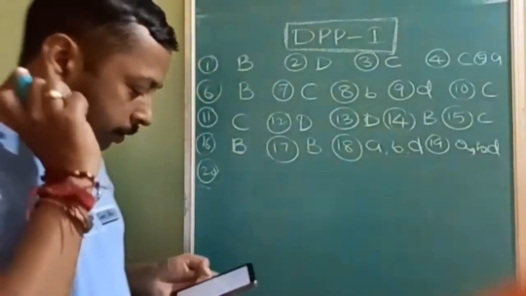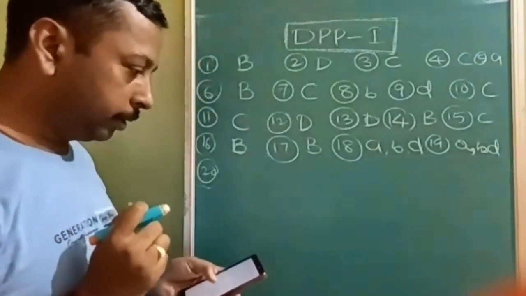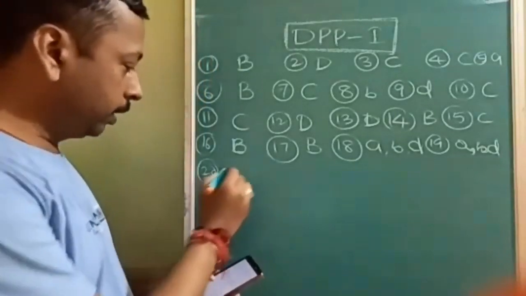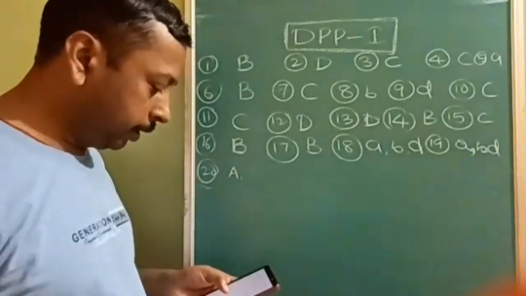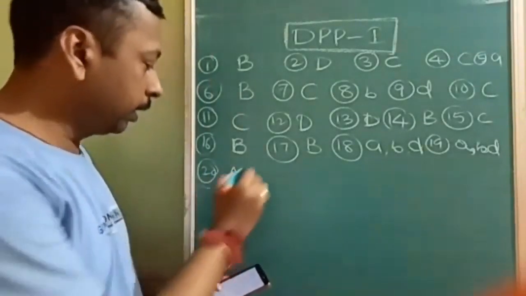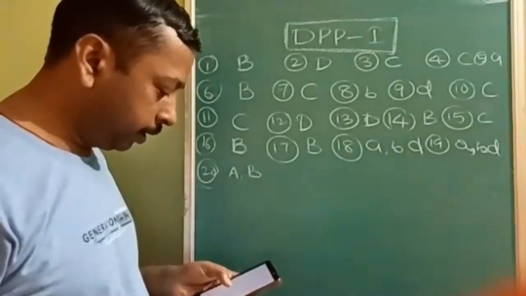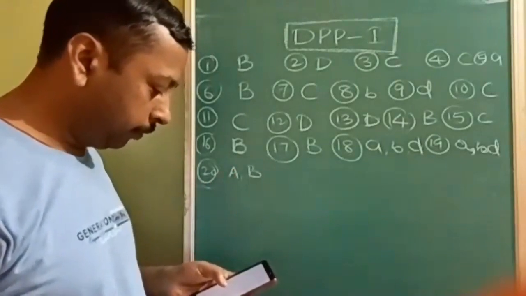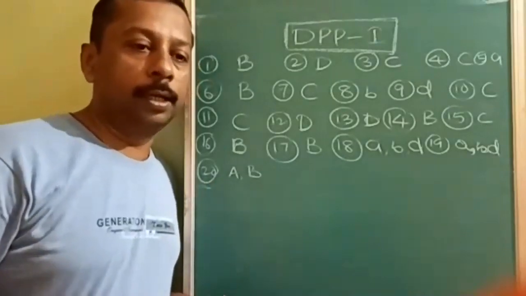Surface tension for lyophilic sols is lower because of the attraction, so option A is correct. And viscosity higher, correct. Option C is surface tension higher than that of water, no. So A and B. The 20th answers are A and B.